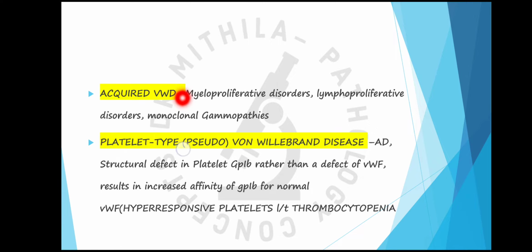Second is acquired von Willebrand disease. Mostly it is inherited, but sometimes antibodies can be seen against the von Willebrand factor in conditions like myeloproliferative disorders, lymphoproliferative disorders, and monoclonal gammopathies. So these are the conditions of acquired von Willebrand disease.